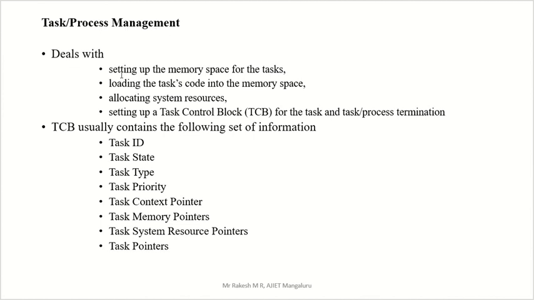It deals with setting up the memory space for the task, loading the task code into the memory space, allocating system resources, setting up a task control block for a task, and task or process termination. So how to terminate the process, how to start the process, and how to manage a process control block. The process control block contains a lot of details related to the process. If that process needs resources for execution, process management will allocate resources.